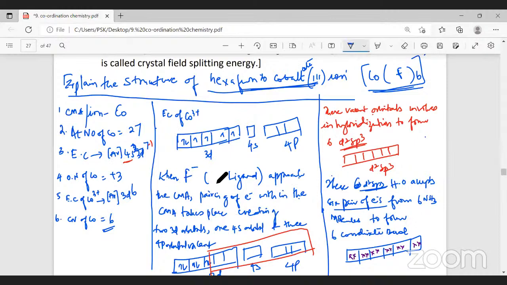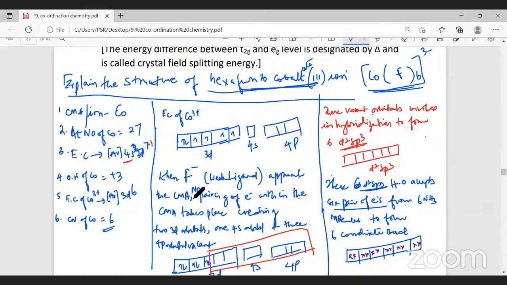When fluoride ion is a weak ligand, no pairing of electrons takes place. What do you mean by that? These electrons will not get paired up. When they don't get paired up, what is the next possibility? Next possibility is this 4d. Because we need 6 vacant orbitals totally, because the coordination number is 6. So 1 is from s, 3 is from p, and next is 4d. The outermost orbit is 4d.